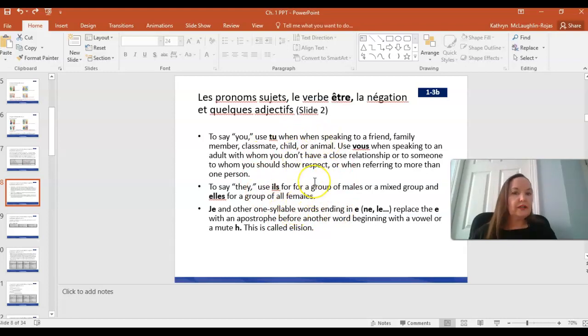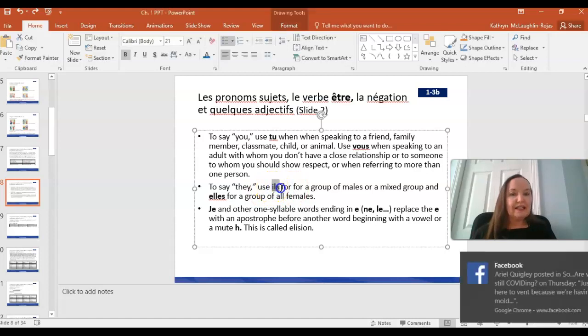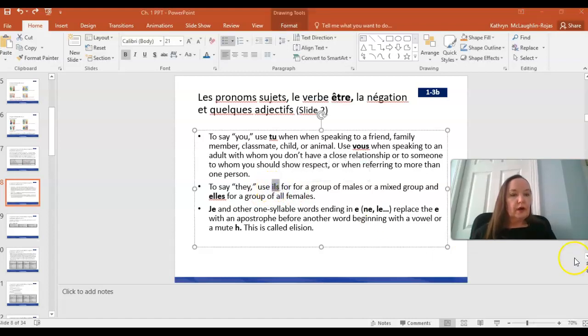All right, so a few of these ideas I've mentioned already. The first point here talks about the difference between tu and vous. You can review that for yourself here as I keep on talking. Okay, to use they, it is important to mention here that we use ils for a group of males or a mixed group, and elles for a group of all females.